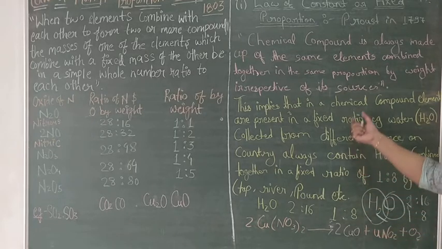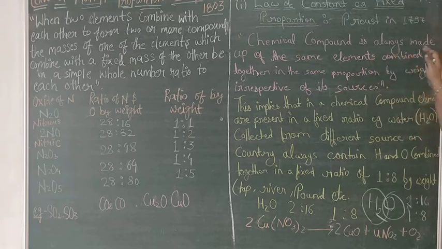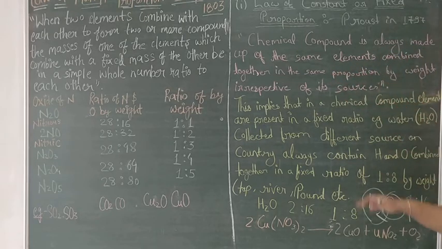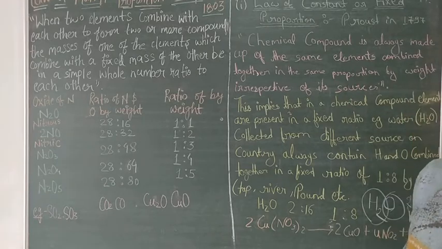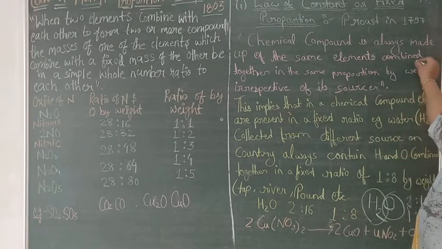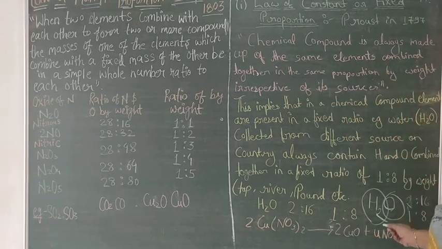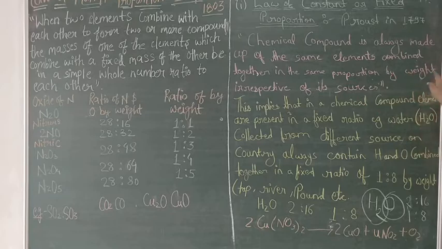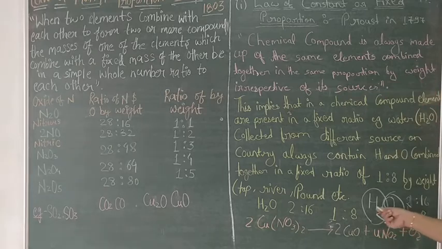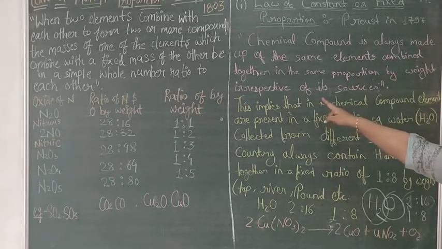So, what is the law? A chemical compound is always made up of the same elements combined together in the same proportion. Water you can collect from anywhere, and it will always be formulated as H2O. That is why it says a chemical compound is always made up of the same elements combined together in the same proportion by weight, irrespective of its source.